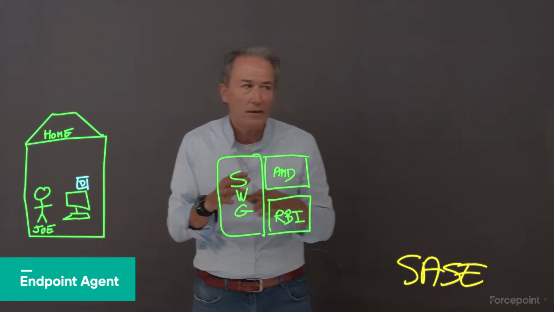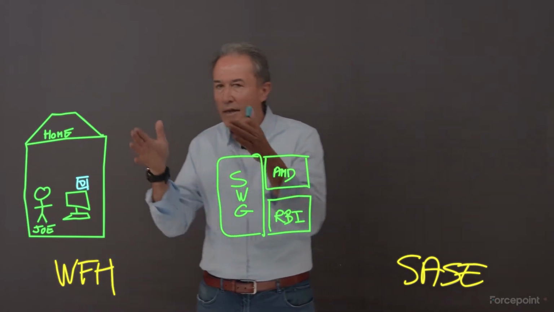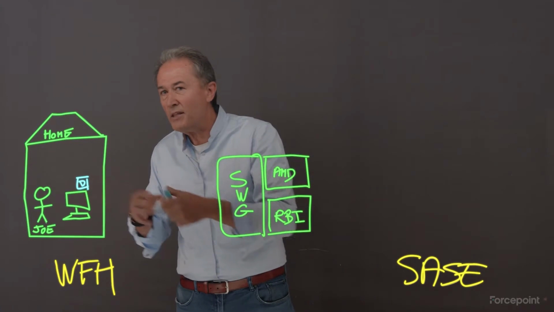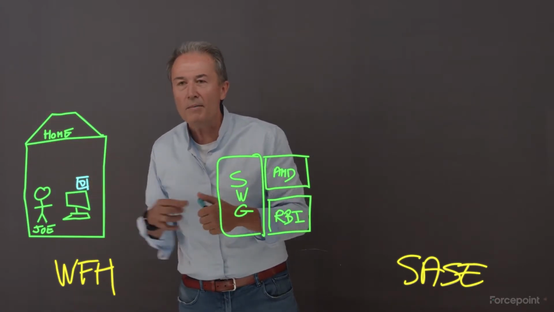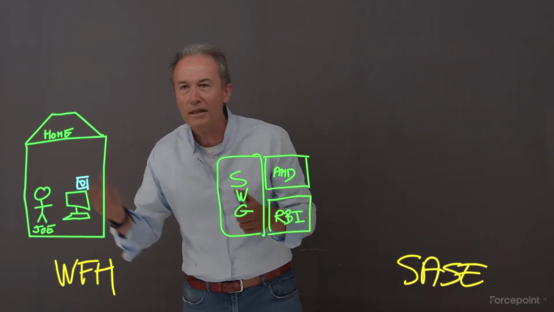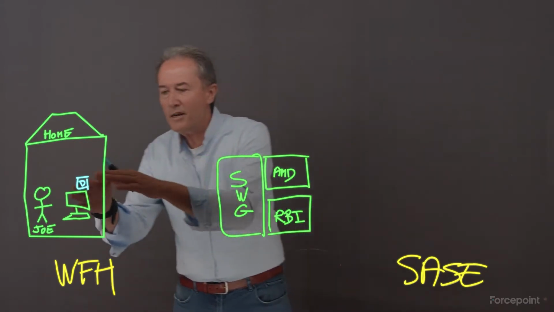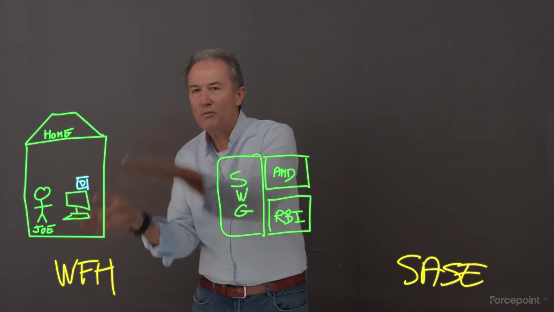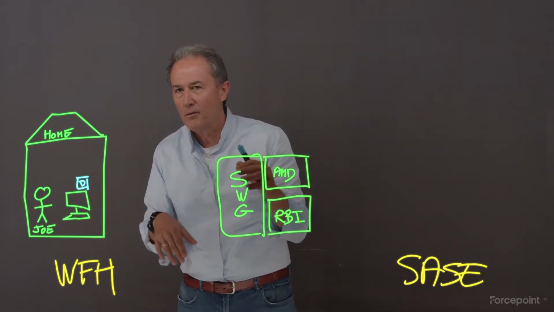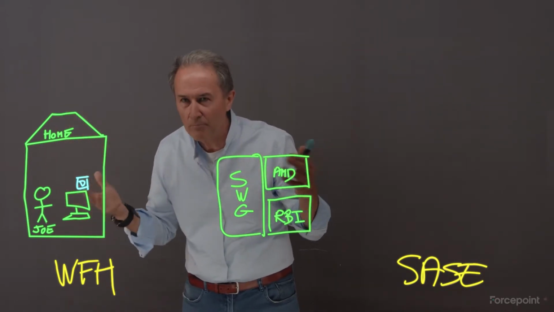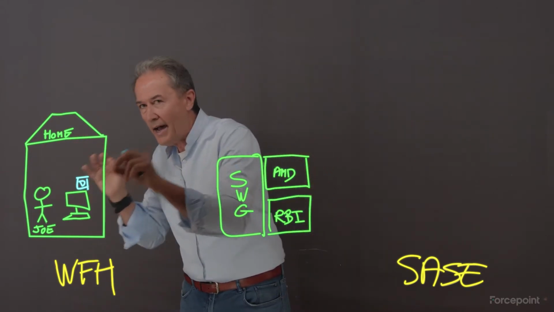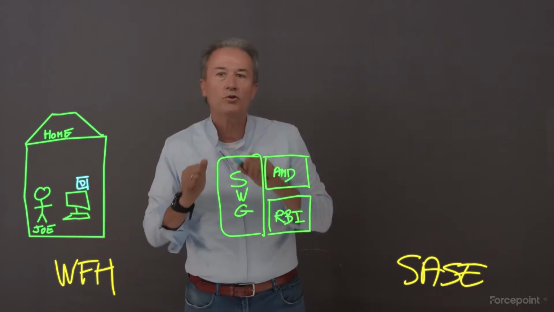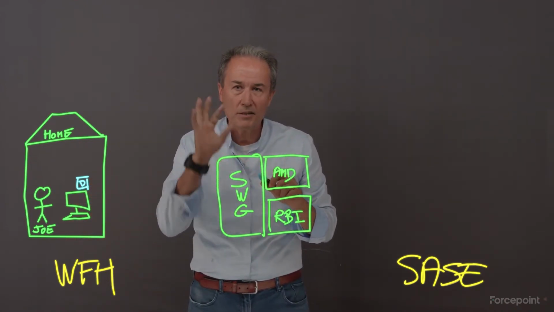That's actually something that we often forget. Joe is on a lousy network at home. He doesn't have a lot of bandwidth. His network is highly constrained. The kids might be playing video games or watching Netflix in the background. So it's very important that that endpoint knows what to send to the cloud and what to drop. We don't want to see the Netflix traffic, just drop it. We don't want to see Joe's Wells Fargo banking traffic. So it's very important to have a very intelligent endpoint to connect Joe to the cloud. Okay, so that's the first part.